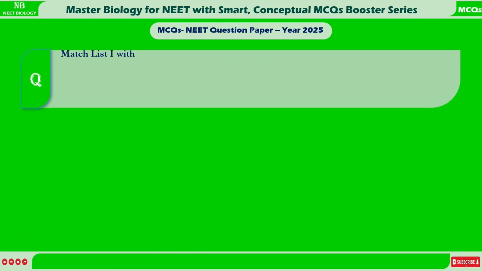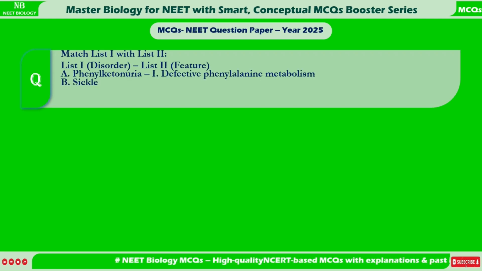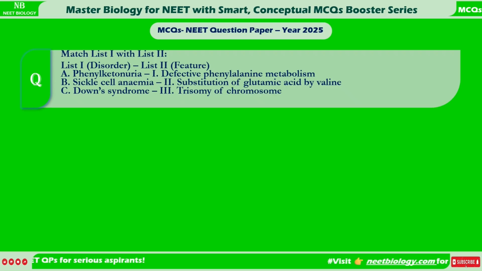Match list 1 with list 2. List 1, disorder. List 2, feature. A. Phenylketonuria, 1. Defective phenylalanine metabolism. B. Sickle cell anemia, 2. Substitution of glutamic acid by valine. C. Down syndrome, 3. Trisomy of chromosome 21. D. Hemophilia, 4. X-linked recessive disorder.